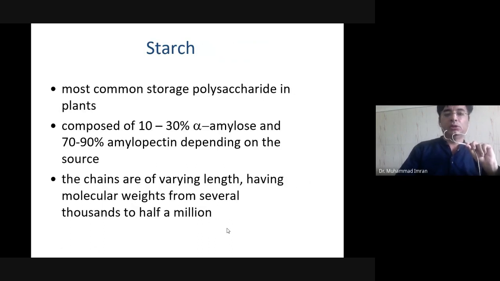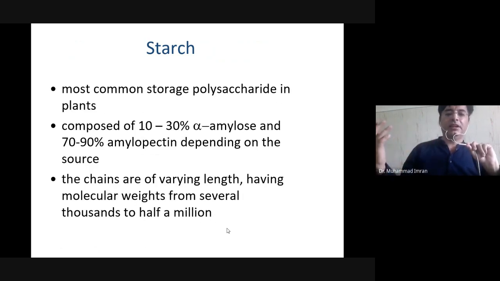Starch is the most common storage polysaccharide in plants, and it is stored in the stem, roots, tubers, and other storage regions of plants. It contains mostly two units. One is amylose unit, which is around 10 to 30%, and the other is amylopectin unit, which is 70 to 90%. Amylose unit is a straight chain and only contains alpha 1,4 glycosidic linkage, and amylopectin also contains branches which come after 24 to 30 residues.